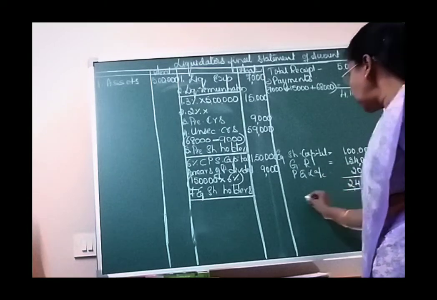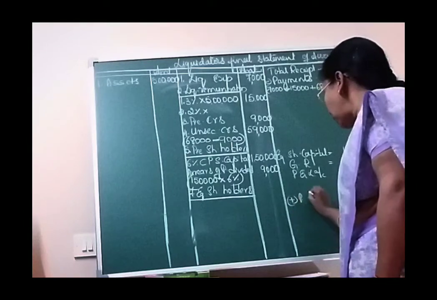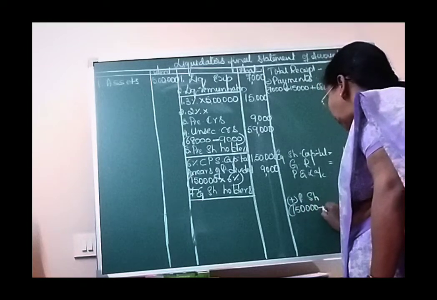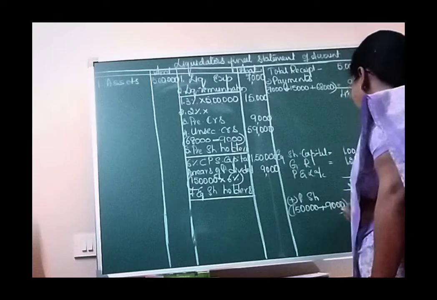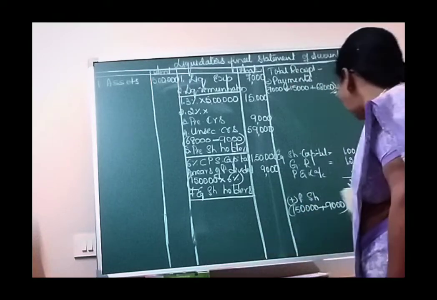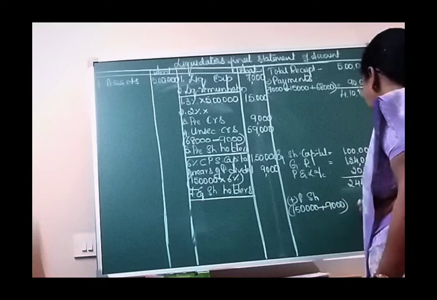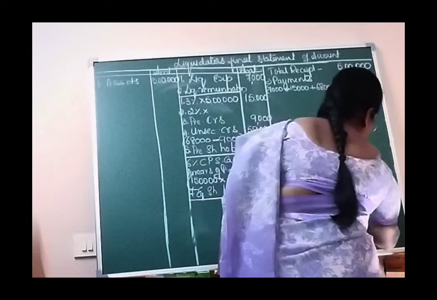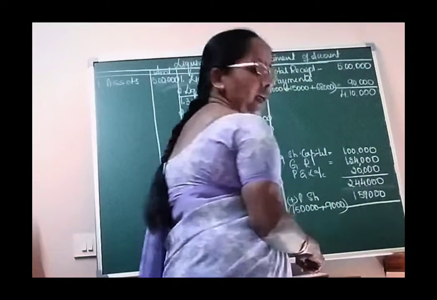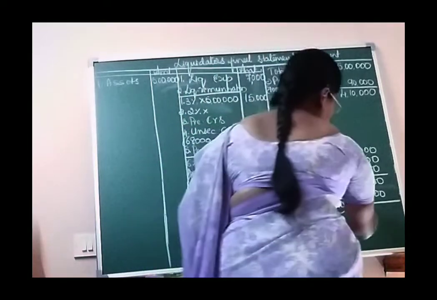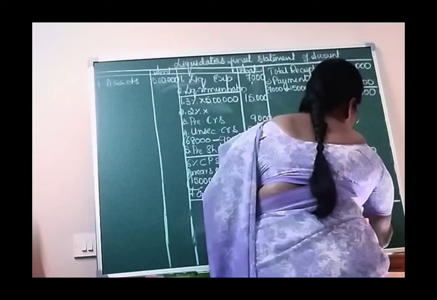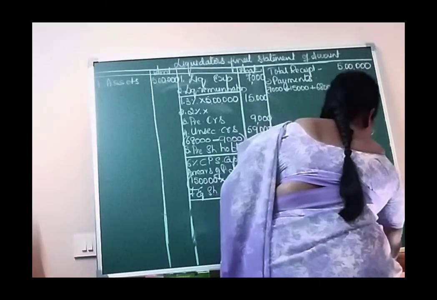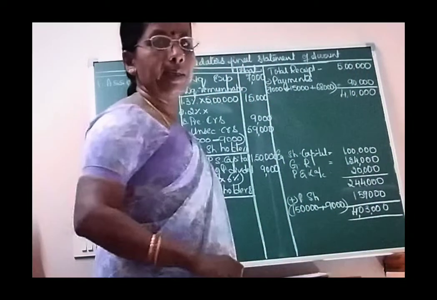In addition, we have to pay for preference shares: 1,50,000 capital plus 9,000 rupees dividend. So if you add this 1,59,000 here, now the total comes to how much? 4,03,000 is the total payment, right?